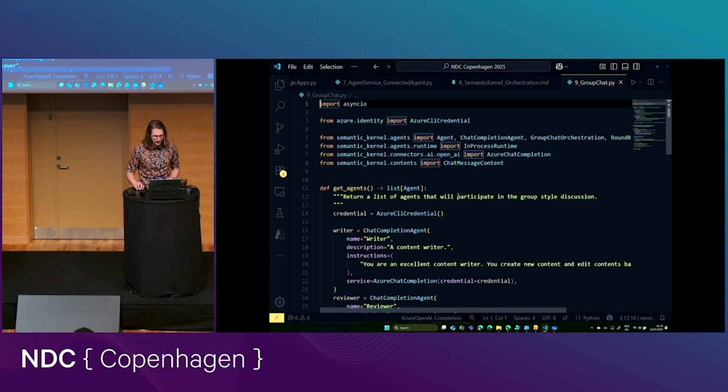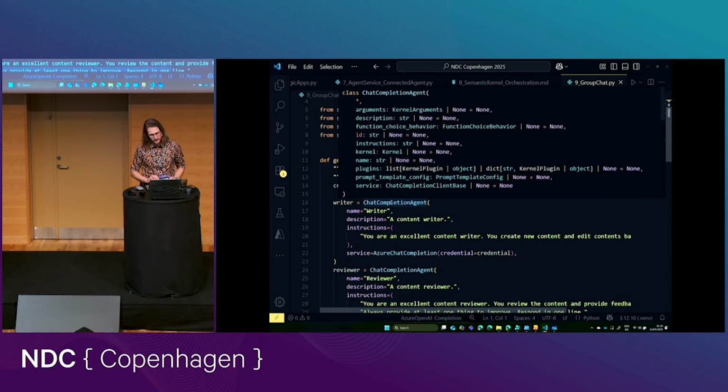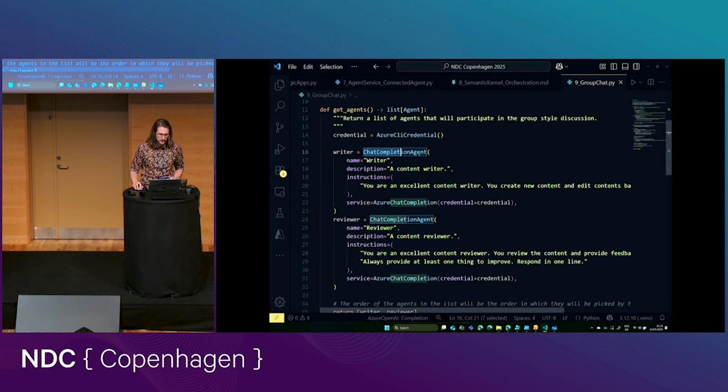I have a group chat here. So we're back in Semantic Kernel. Now everything is running again on the laptop, everything except for the large language model. And we are creating now multiple agents. We're doing it the exact same way we did before. We're creating a chat completion agent, but now we're creating multiple of them.